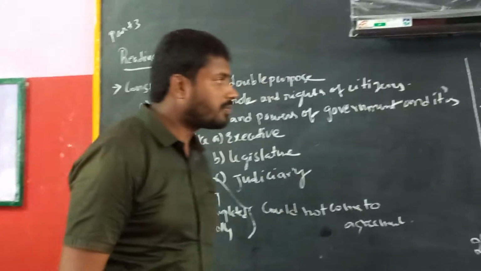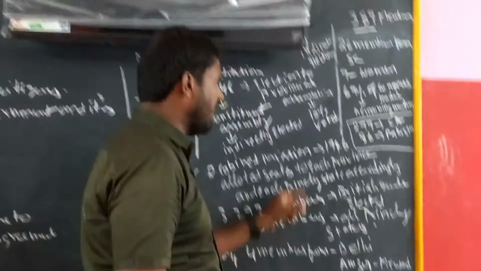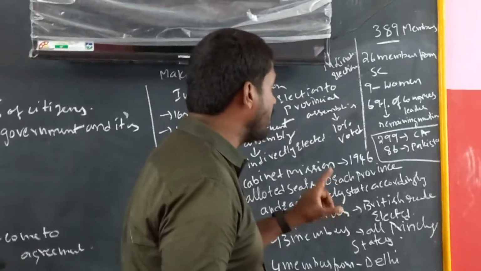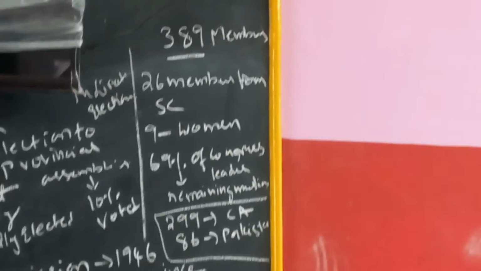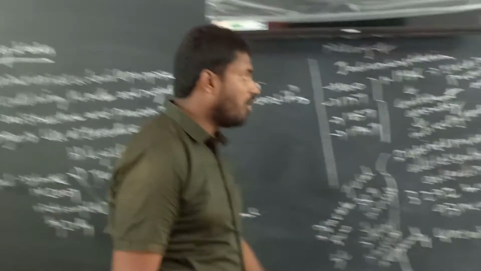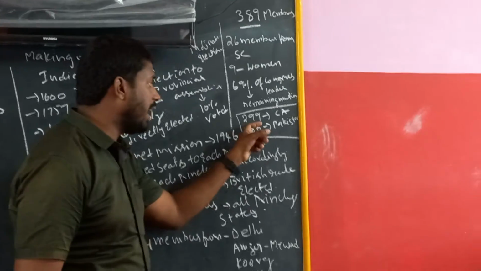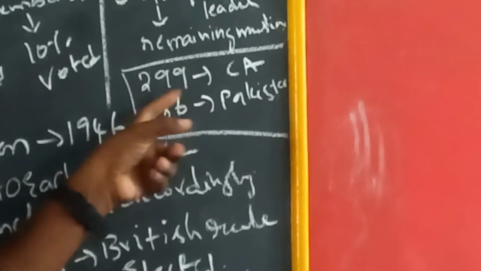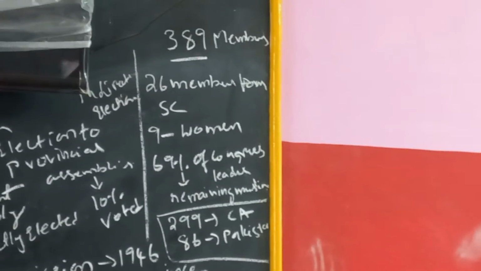69 members are Congress leaders, and the remaining are Muslim leaders. And when Pakistan got separated from India on August 14, 1947, our Constituent Assembly was left with only 299 members, and the remaining 86 members moved to Pakistan.